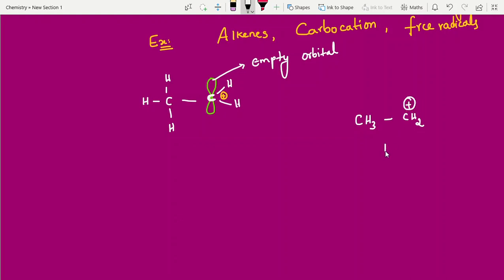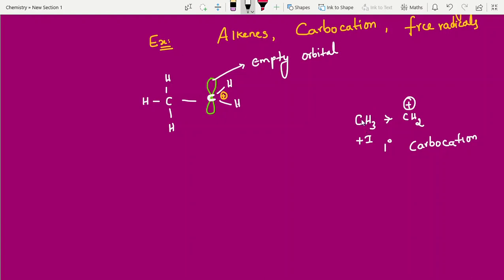This is a primary carbocation, actually unstable. All intermediates are unstable, but sometimes one will exist because somebody is giving electrons. It is electron deficient, right? The positive charge means it does not have sufficient electrons, but somebody is giving. Who is somebody? In the previous video I also explained the plus I effect.